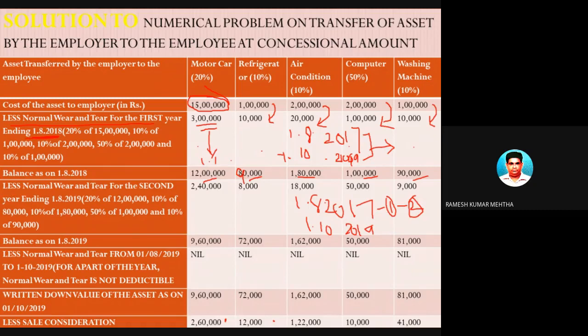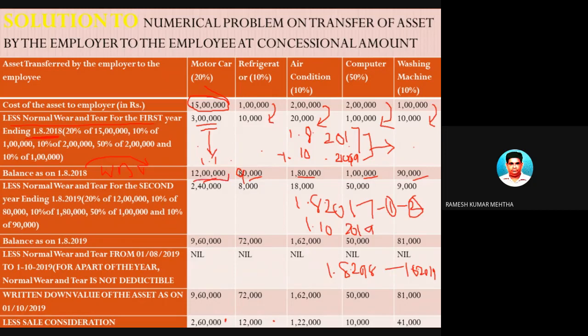Now this is the value. This is called the written down value of the asset: motor car, refrigerator, air conditioner, and so on, as on 1/8/2018. Now from here to another 1 year, you have to calculate depreciation, that is from 1/8/2018 to 1/8/2019. Now you can ask me, sir, why are you calculating? Because till it is sold, there is a depreciation which has taken place. So you have to find out the depreciation amount to arrive at the written down value. That's the reason why I am calculating the depreciation for the second year also.